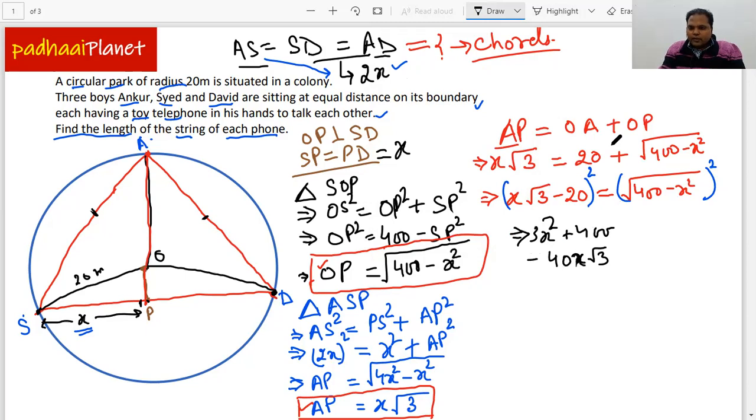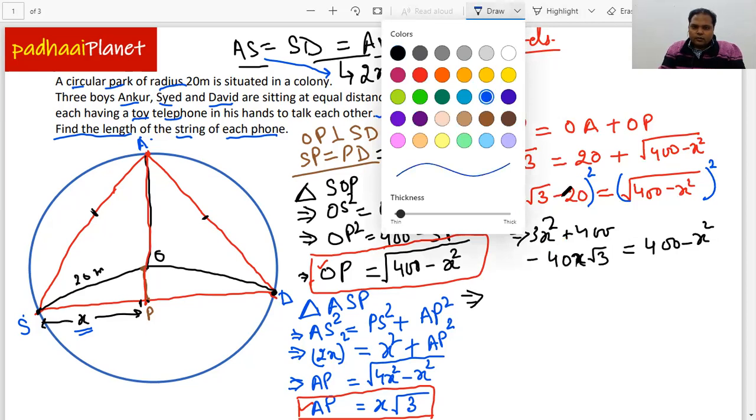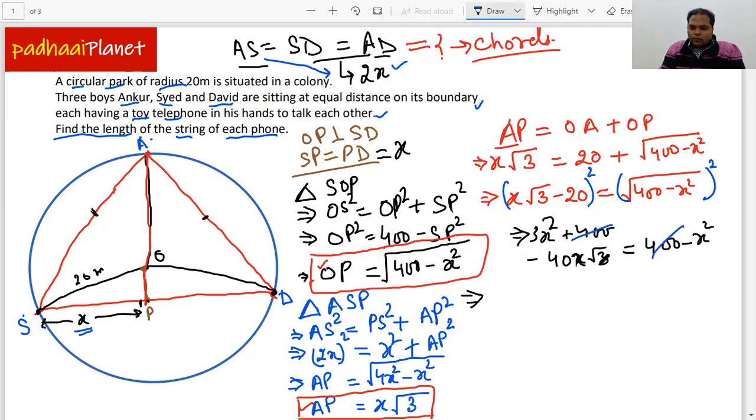And on this side the square root goes away, so what is left is 400 minus x square, right? Now we'll simplify it further. 400 gets cancelled with this 400, and x square goes this side, and we'll just quickly reverse it. So finally what we get is that 4x square is equal to 40x root 3.